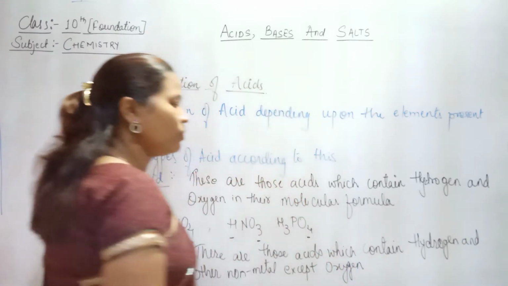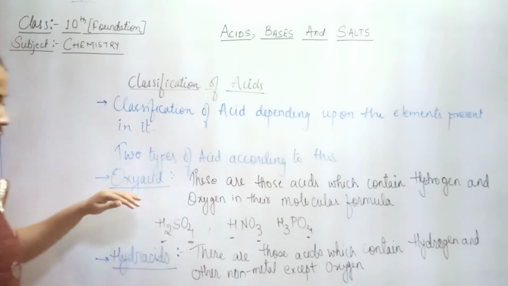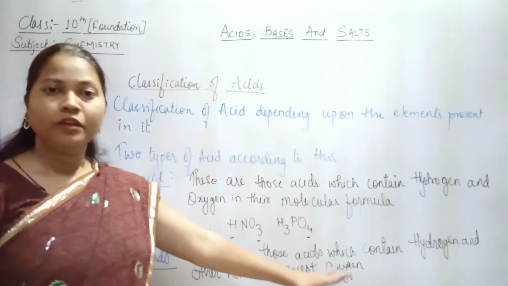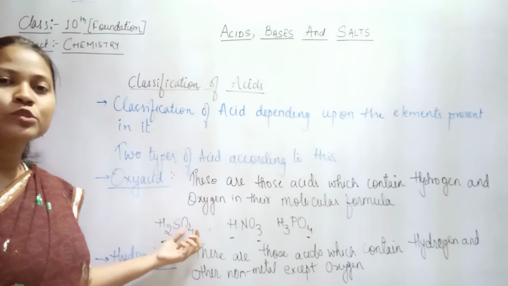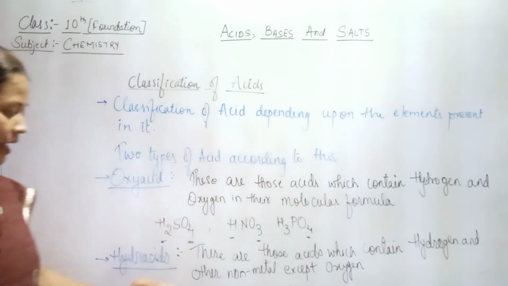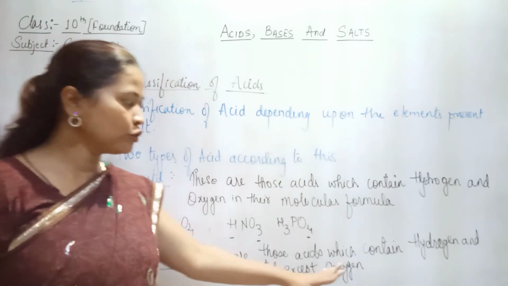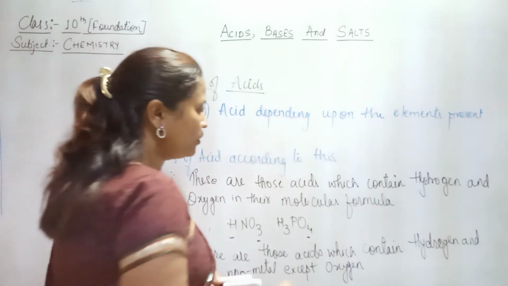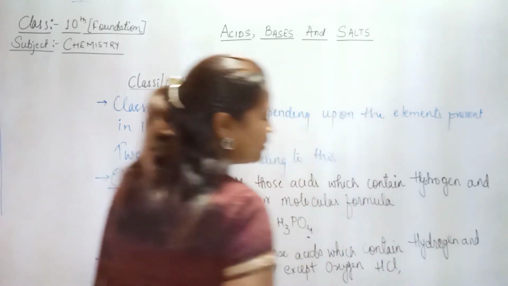ठीक है? So basically यहाँ पे आपको ये ध्यान रखना है कि फर्स्ट वाले में भी हाइड्रोजन था, सेकेंड वाले में भी हाइड्रोजन है, but the difference is कि फर्स्ट वाले में you have to have this oxygen in their molecule, whereas in the second one there is no need of oxygen. There should be only hydrogen and other non-metal. For example, you can take the example of HCl, then